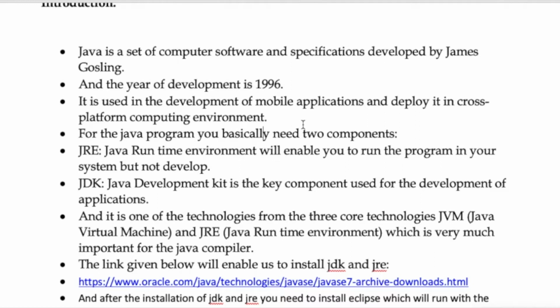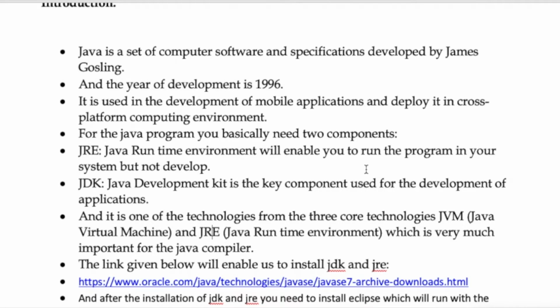Let us discuss Java briefly. Java basically needs two components, JRE and JDK. JRE is the Java Runtime Environment, which will enable you to run the program on your system but not develop. This is just used for running the program after writing the code, not for development. When you install the Java Development Kit, it will help us develop applications on our system, compile them and get them out without any mistakes.